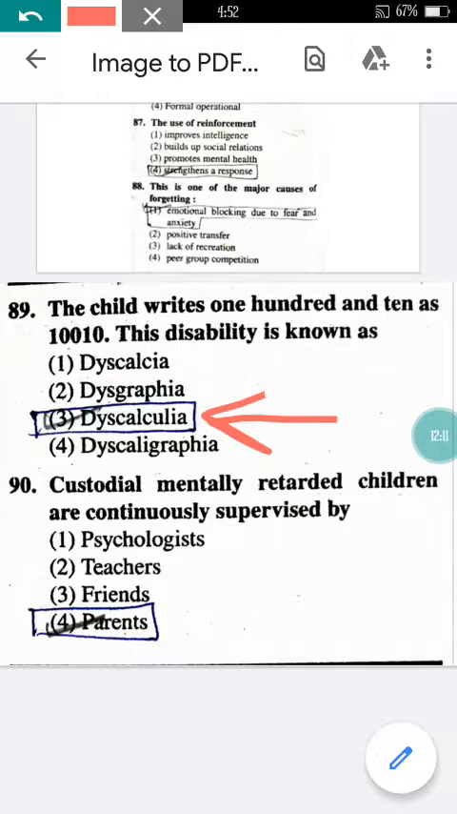And the question number 90 here. Custodial mentally retarded children are continuously supervised by? As you know, the mentally retarded children have to be continuously supervised by the parents, right? In the family, they must be supervised by the parents because they need special attention. So option 4 will be correct.